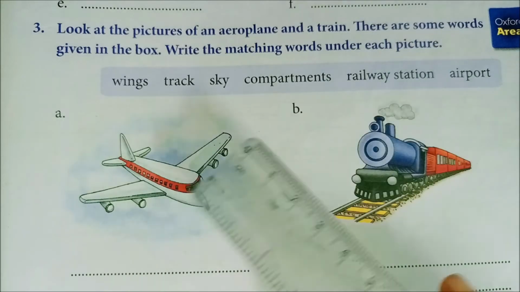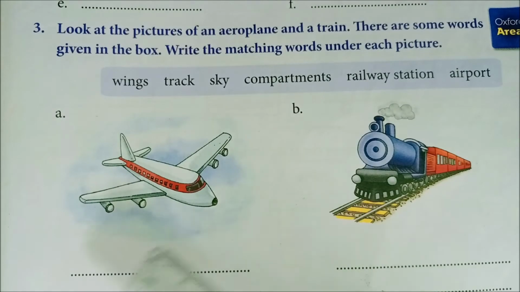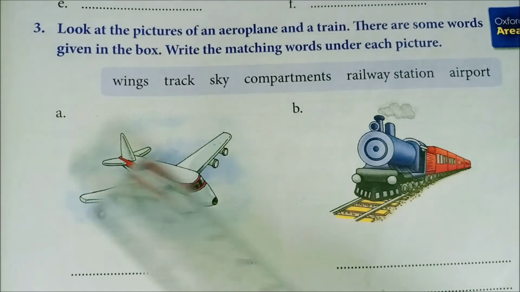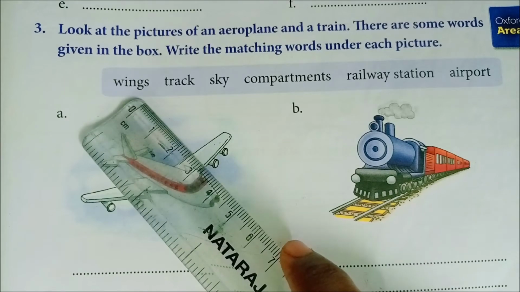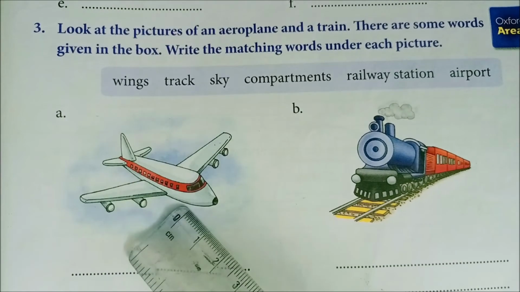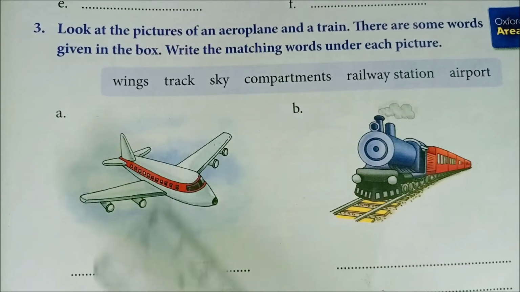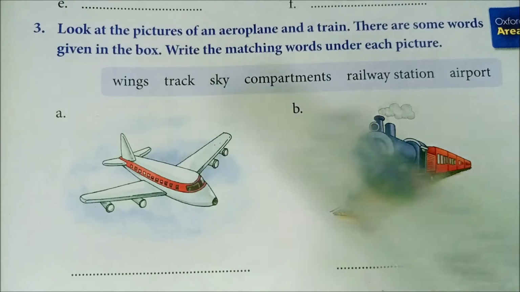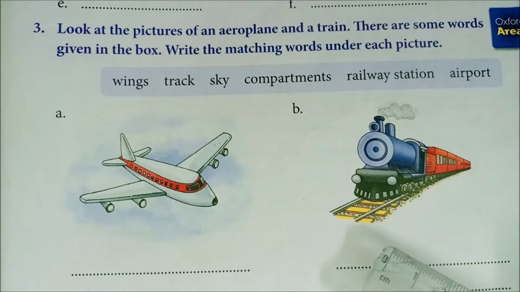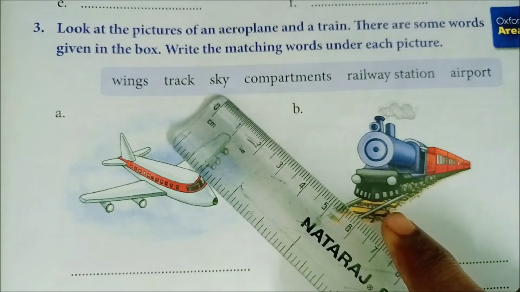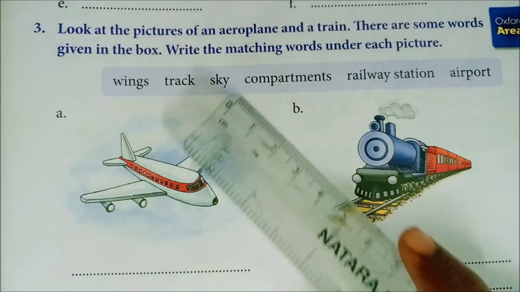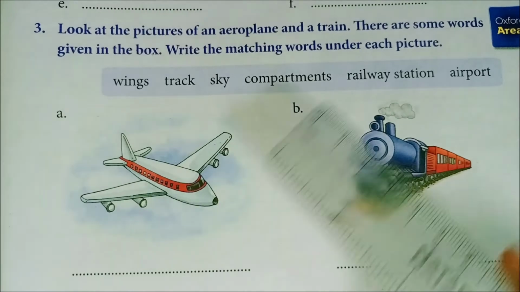So I have to classify the matching words according to the picture. So what is this? It is an aeroplane. It is a train. Now look at the first word, wings. Which one has wings? Very good. An aeroplane has wings. So how to write wings under aeroplane? Next one, track. Which one has track? So the train has track. So how to write the track under train? Sky. An aeroplane flies in the sky. So how to write sky under aeroplane?